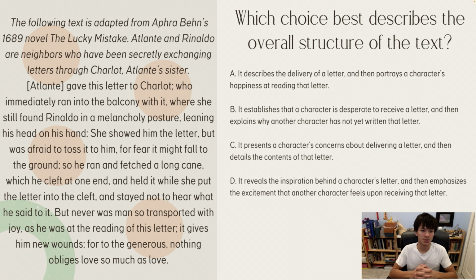Edlant gave this to his sister Charlotte, who immediately ran into the balcony with it, where she still found Ronaldo in a melancholy posture, leaning his head on his hand. She showed him the letter, but was afraid to toss it to him, for fear it might fall to the ground. So he ran and fetched a long cane, which he cleft at one end, and held it while she put the letter into the cleft, and stayed not to hear what he said to it. But never was a man so transported with joy as he was at reading of this letter. It gives him new wounds, for to the generous nothing obliges love so much as love.